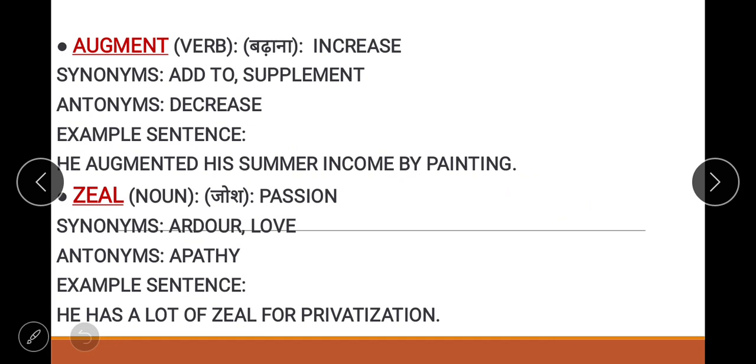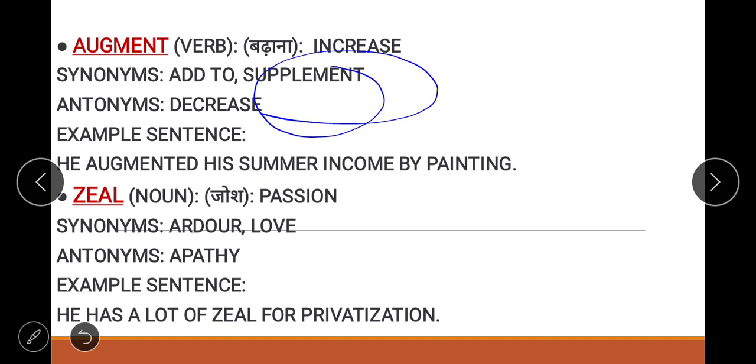See, the first word is augment. Augment is a verb. Augmentation, we say, means to increase something, to add to something. And when we add something, we say supplement. Just take an example. You took some food and your doctor said this food is not sufficient for you. You have to add something. So this adding material would be a supplement.